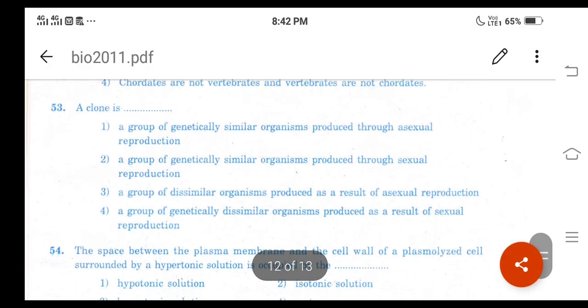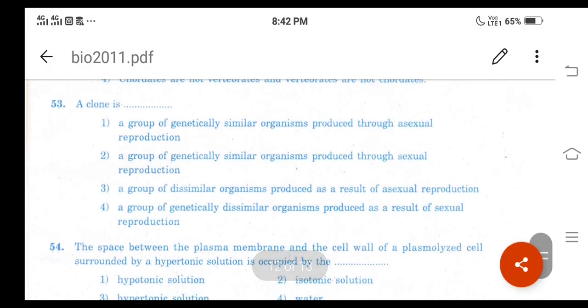Then question number 53, a clone is, and we are familiar with this question. Option 1, a group of genetically similar organisms produced through asexual reproduction, is the correct answer.